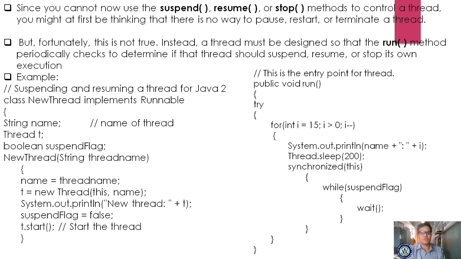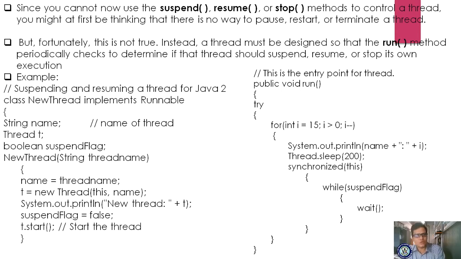Instead, a thread must be designed so that the run method periodically checks to determine if that thread should suspend, resume, or stop its own execution. So it is not true, whatever we have discussed, that suspend, resume, and stop depend on conditions. It depends upon the run method of the thread, which periodically checks whether the thread should be suspended, resumed or stopped. It should be decided by your run method. If it is decided by the run method, it is decided by you, the programmer.